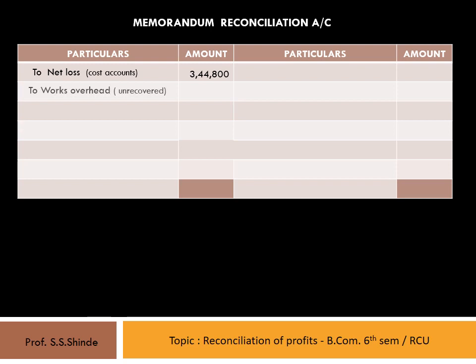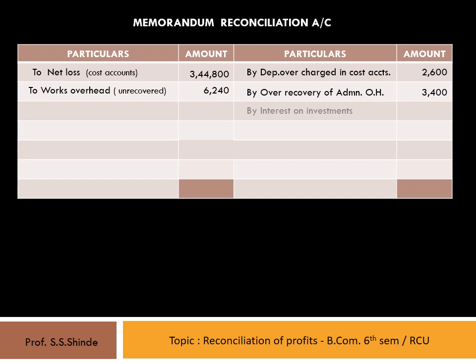So works overhead under recovered is debited to this account, that is 6,240. The depreciation overcharged in cost accounts is credited as 2,600. The over-recovery of administrative overheads of 3,400 is credited to the memorandum reconciliation account.